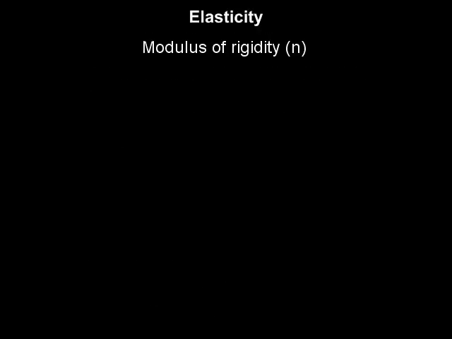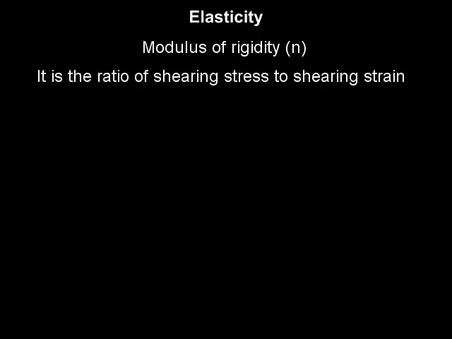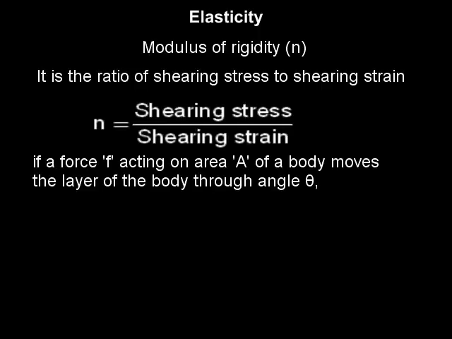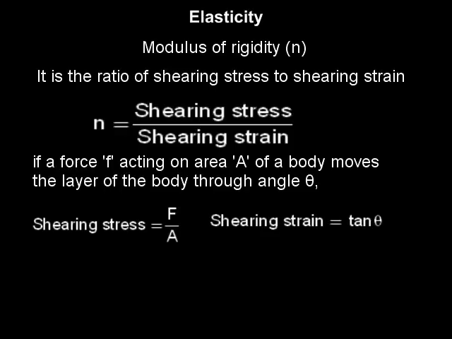The third modulus is modulus of rigidity N. It is the ratio of shearing stress to shearing strain. If a force F acting on area A of a body moves the layer of the body through angle theta, the shearing stress is F upon A and shearing strain is tan theta.